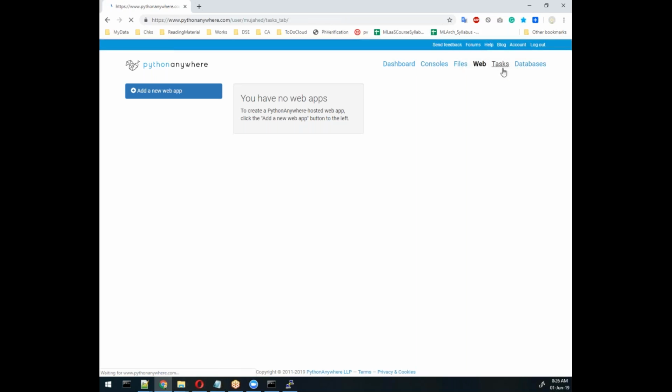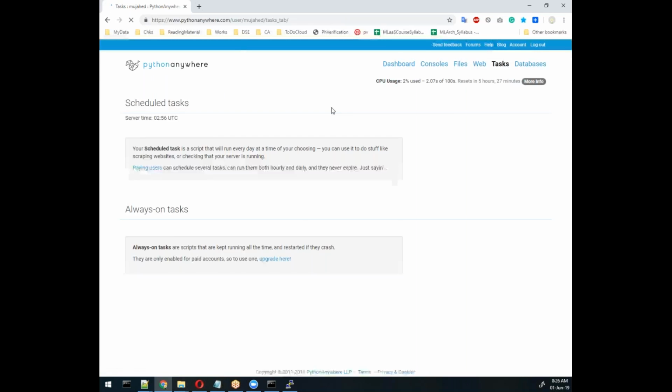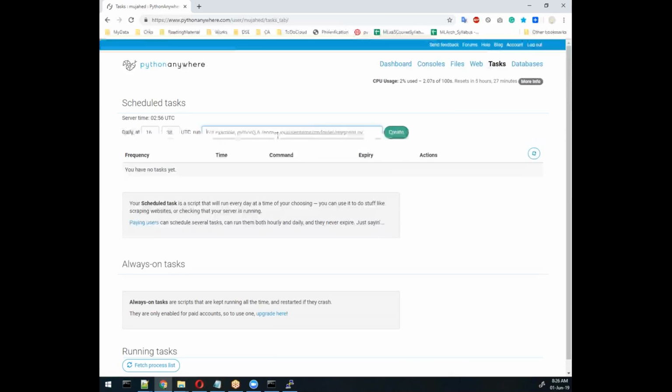Another thing is the tasks, which is very important for you, because here you can add your script-based task, and based on UTC time it will execute. You specify that UTC time, then specify the path, and you can create it. It will be created automatically without any problem. Even if you log out of the system, it will automatically execute based on this UTC time, 24 hours. Okay, so this is important for you guys, that's why I share it with you. Now another thing, any question here, any doubt?